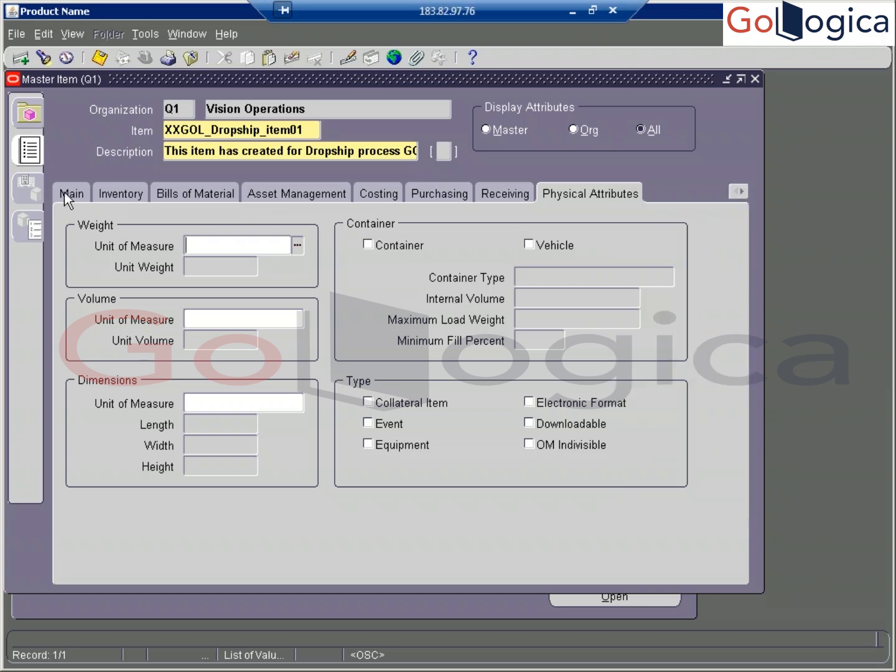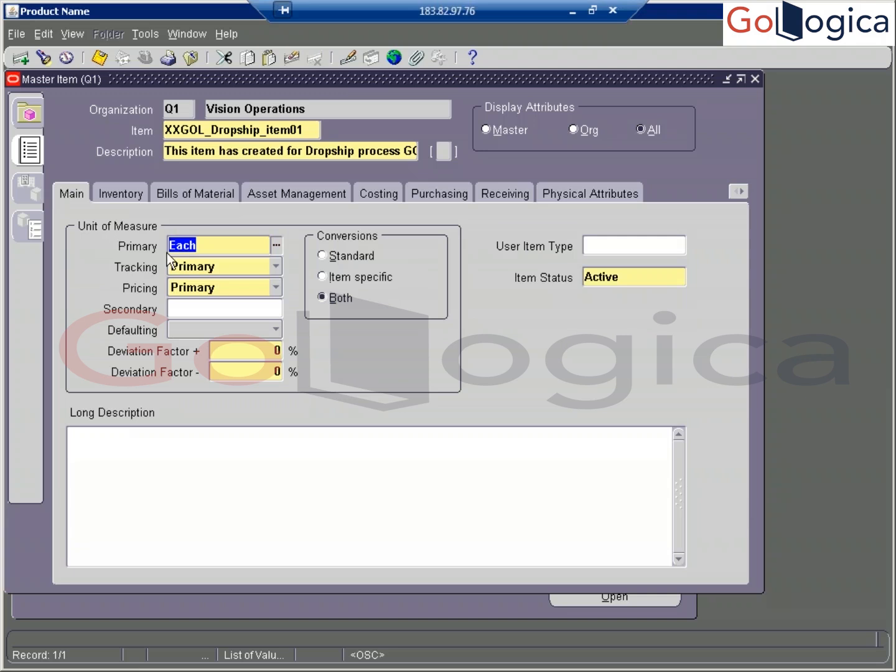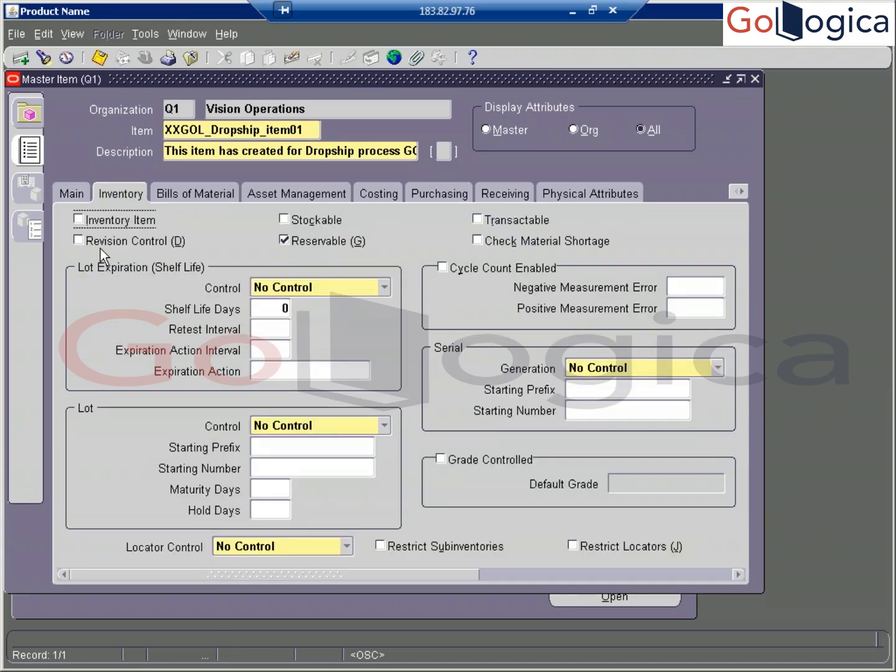So here you can see it is primary each. Each means here we are selecting each, dozen, or kg, or like that. It is going to be the class of this. Tracking is primary here and the item status is active. If you go to inventory, here you can see some check boxes: inventory item and receiving control, stackable, reservable, transactable, check material storage.